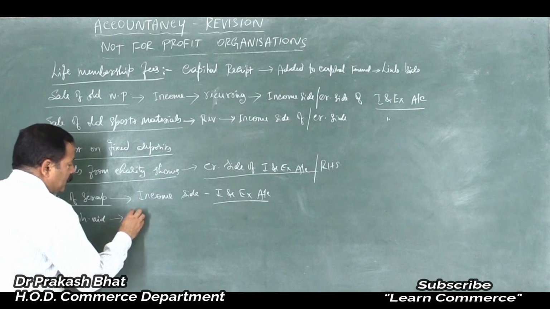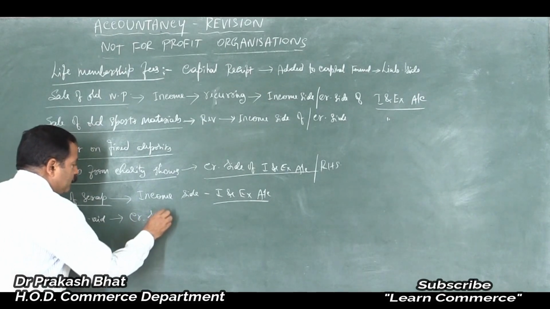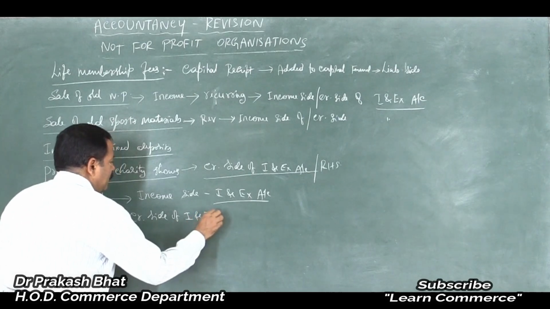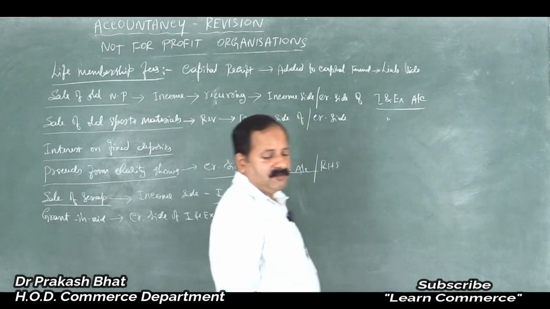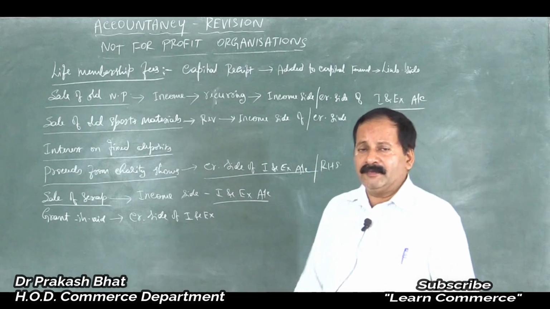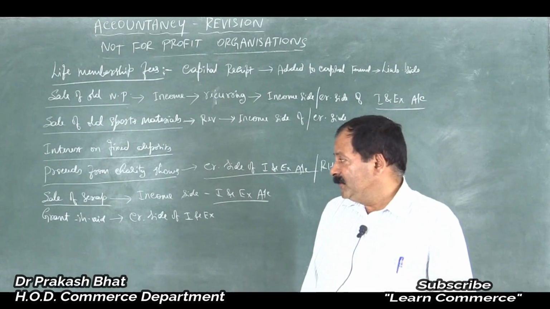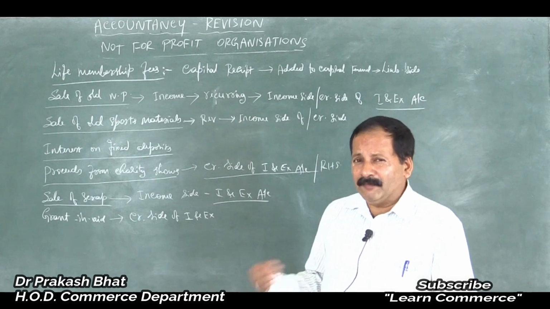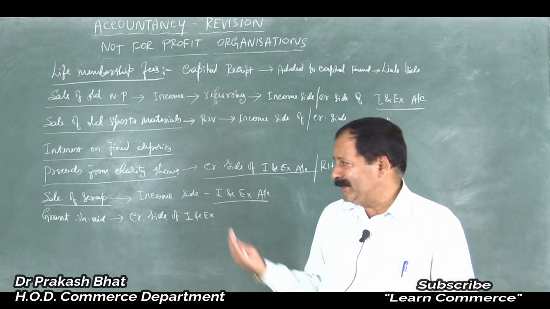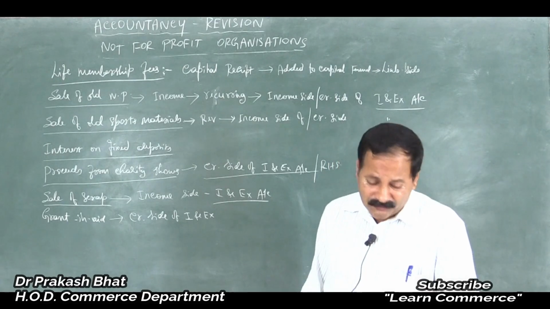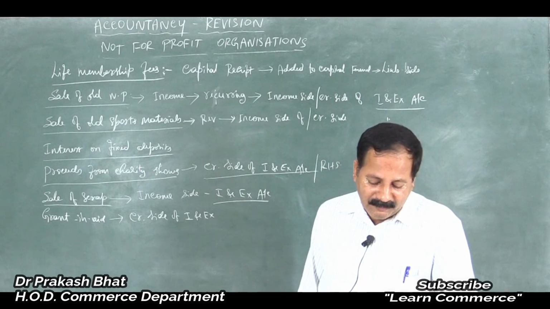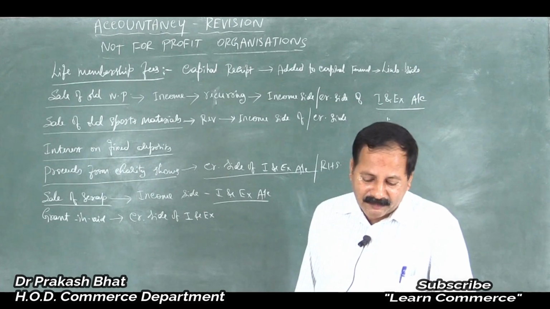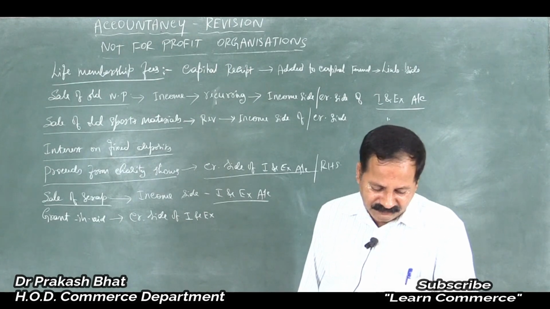So it should be entered on the credit side of the income and expenditure account, because it is a regular phenomenon. Government will give concessions, subsidies or aid now and then. The amount may be paid once in 3 months, 6 months, or once in a year. So it is routine in nature, should be treated as income, and should be entered on the credit side of the income and expenditure account.